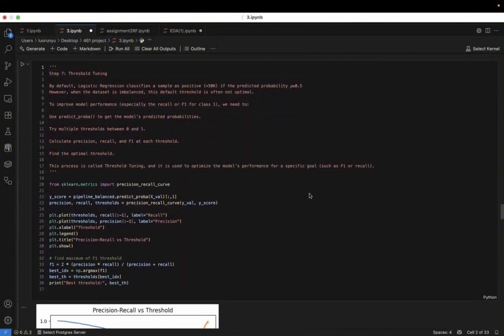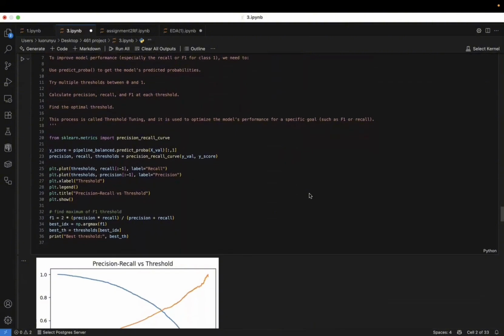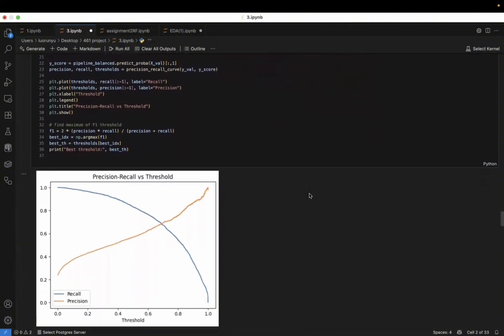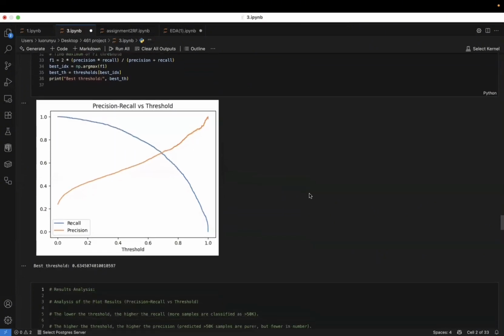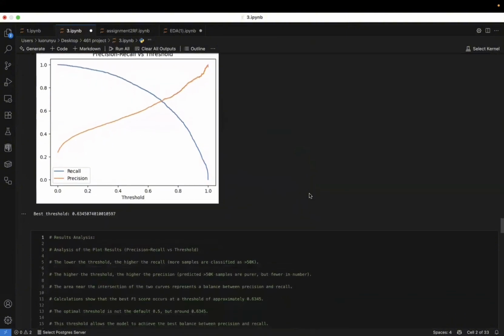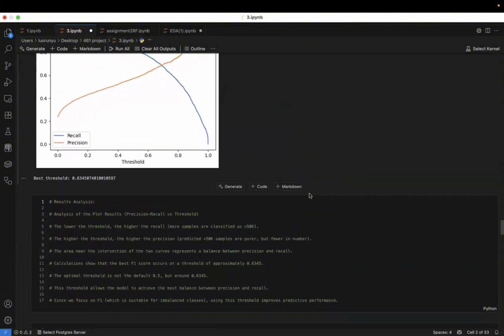And then we fine-tuned the decision threshold. The default threshold is 0.5, but that's not really optimal for imbalanced data. By analyzing the precision-recall curve, we calculated that the optimal threshold for maximizing the F1 score is approximately 0.633. We will use this threshold for final prediction.